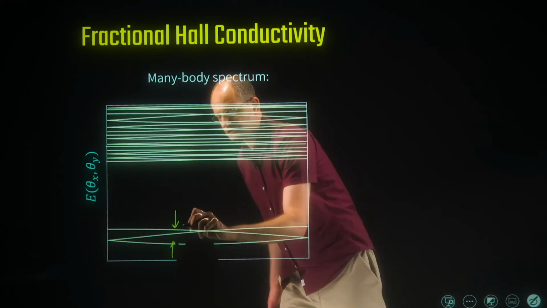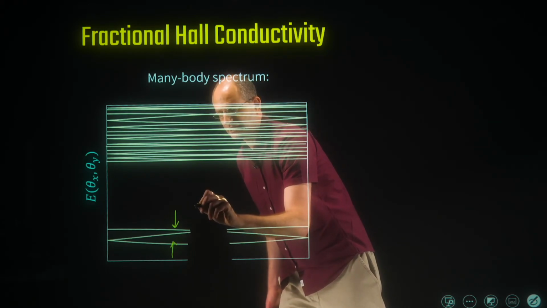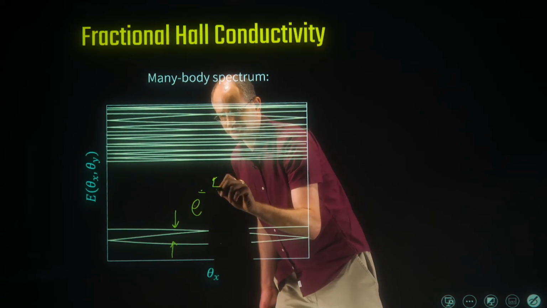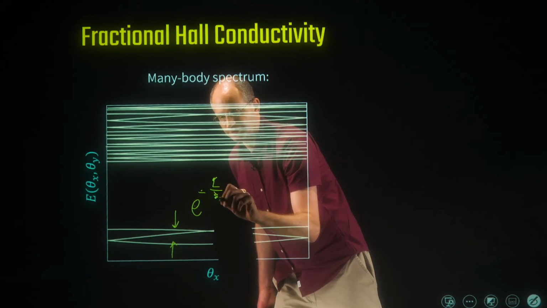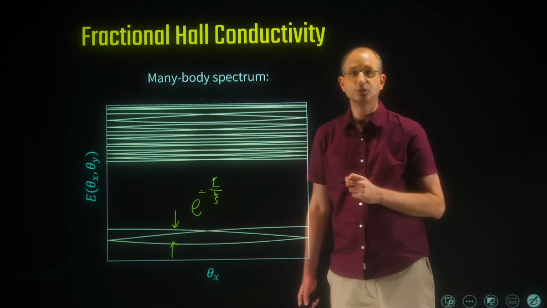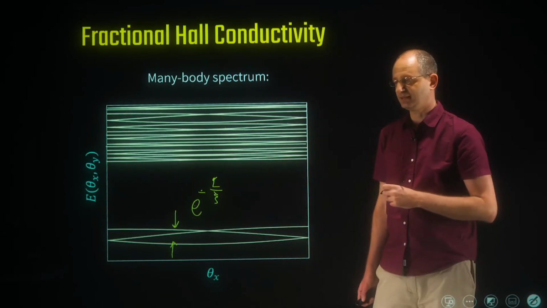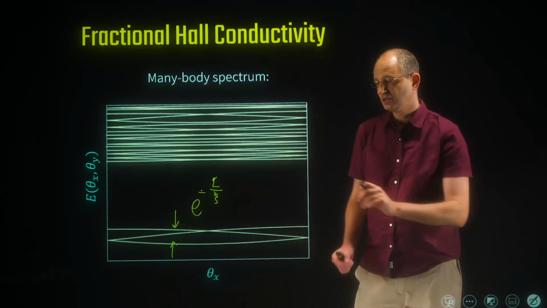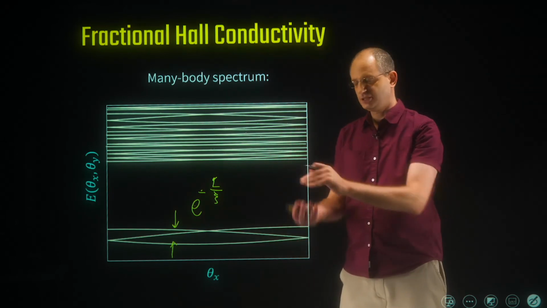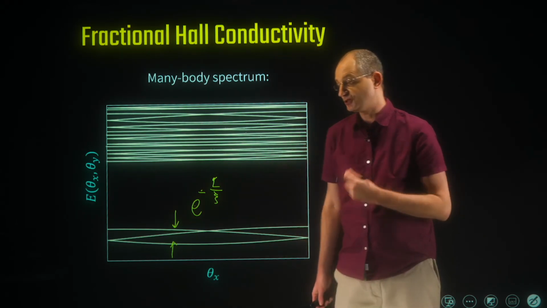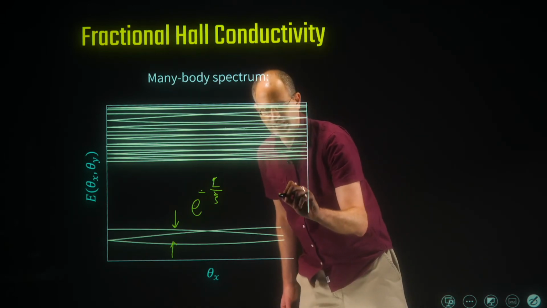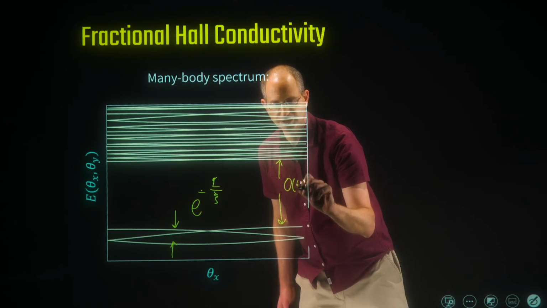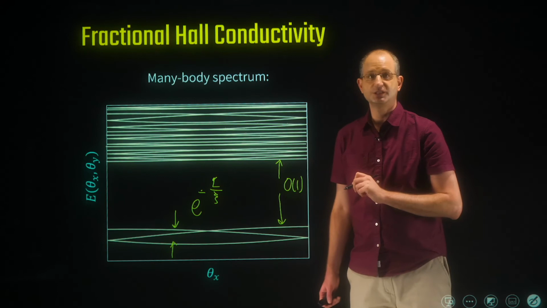The splitting between these 3 states would scale like e to the minus the linear size of the system divided by a correlation length, which in the case of the fractional quantum Hall state would scale like the magnetic length. So as we increase the system size, this splitting between the 3 states becomes tiny. These 3 states are not really distinct. They're all part of essentially the ground state manifold, and the gap to the rest of the spectrum remains order 1. It doesn't collapse to 0 as a function of the system size.